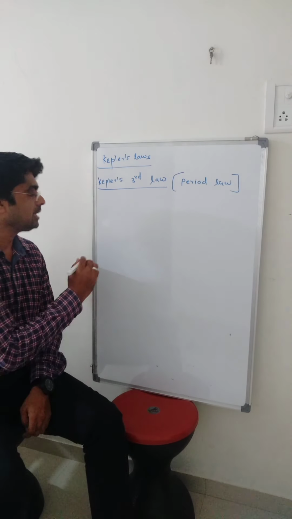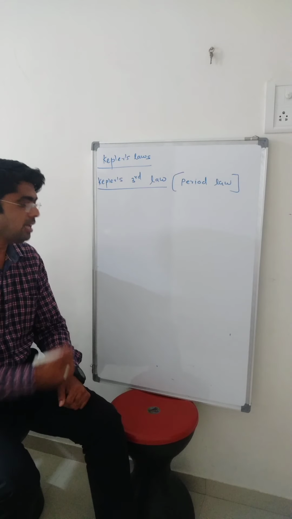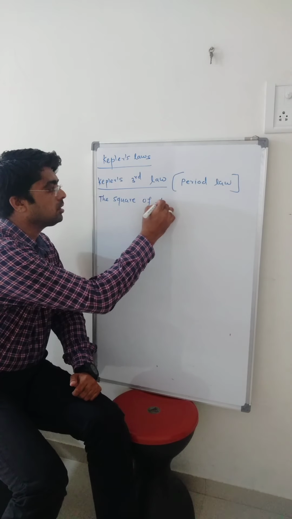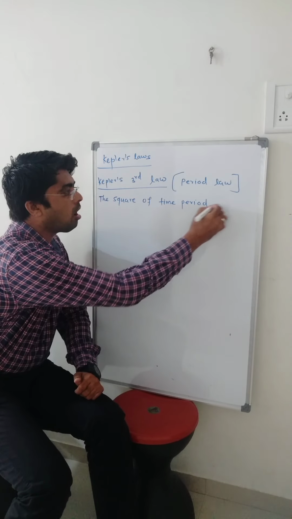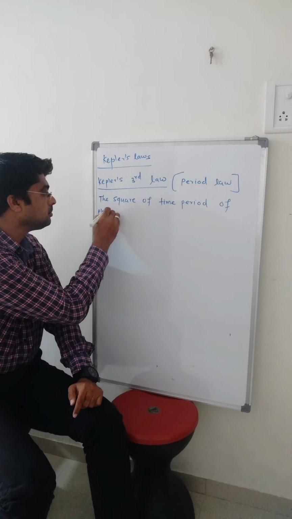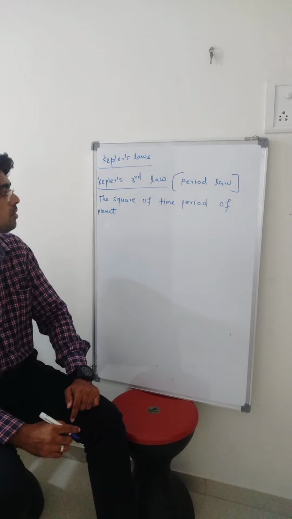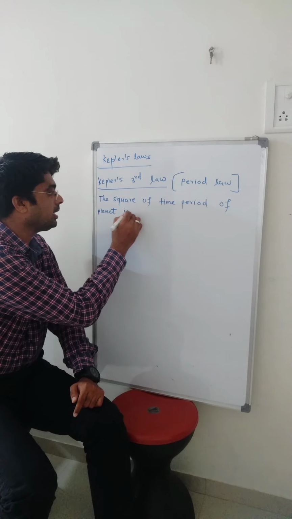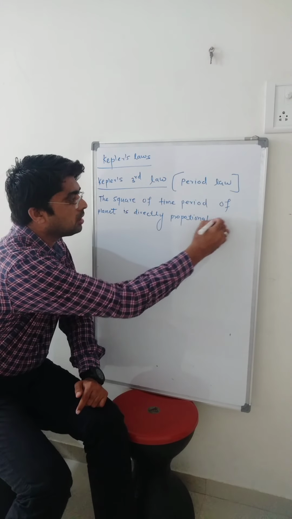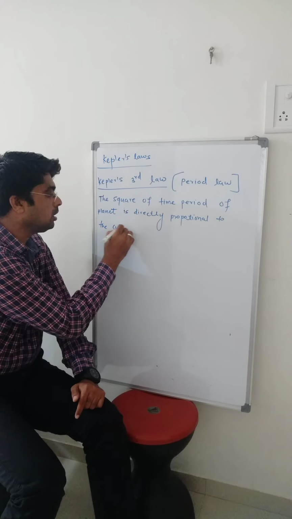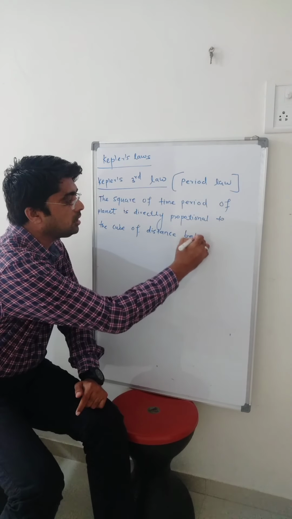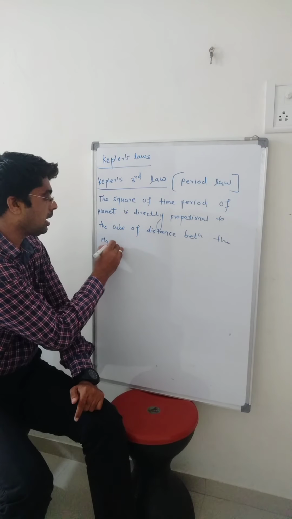It says that the square of the time period of the planet is directly proportional to the cube of the distance between the planet and the sun.